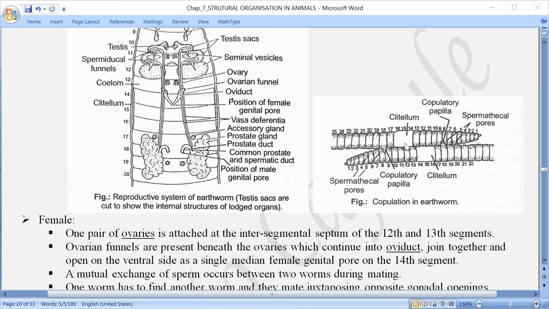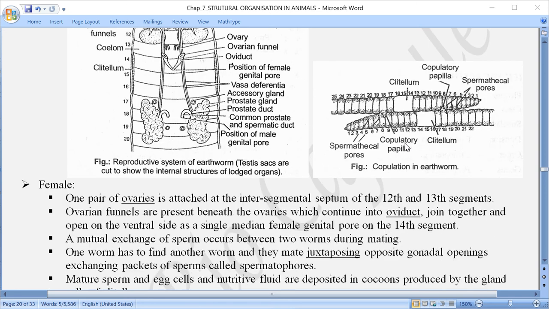Fertilization over here is external, and after fertilization the zygote will be formed which has to develop into an embryo, and the baby earthworms have to come out of the eggs here. And all this takes place after around 3 weeks or 21 days, let us say, after the eggs are laid out.